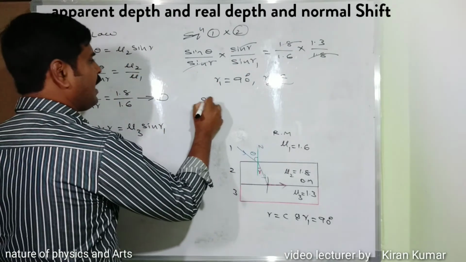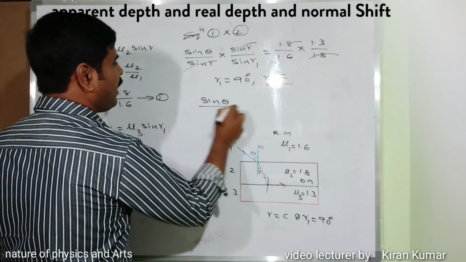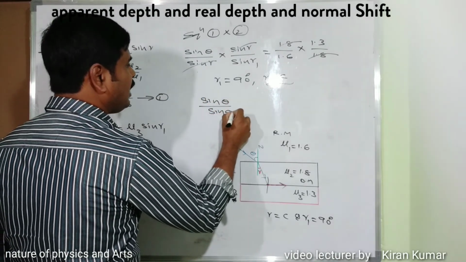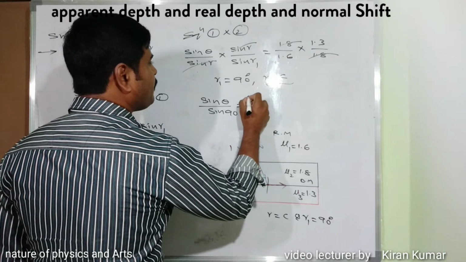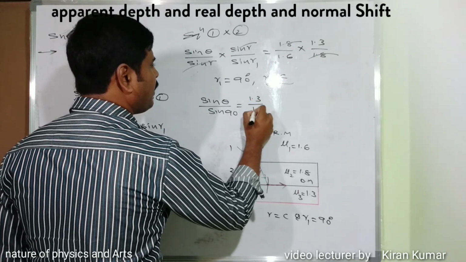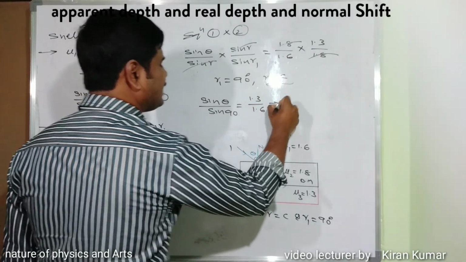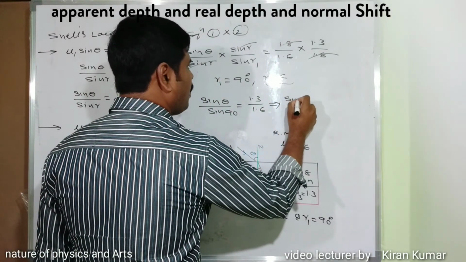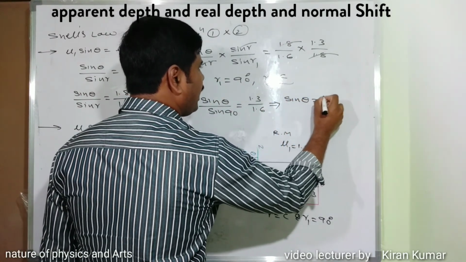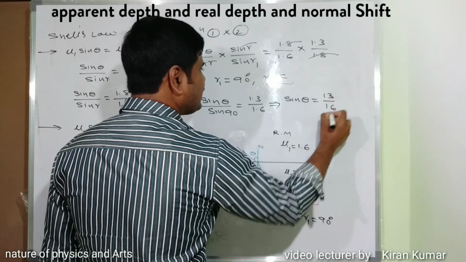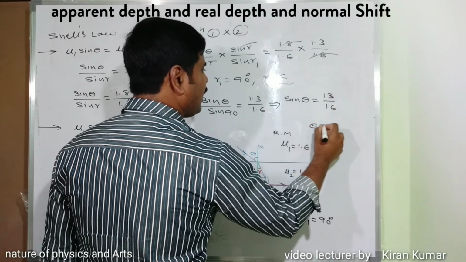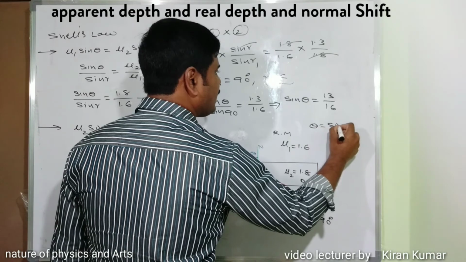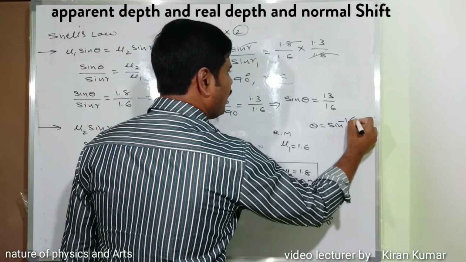Then sine theta divided by sine 90 equals 1.3 divided by 1.6. Sine 90 is equal to 1. So sine theta equals 13 by 16, and theta equals sine inverse of 13 by 16.